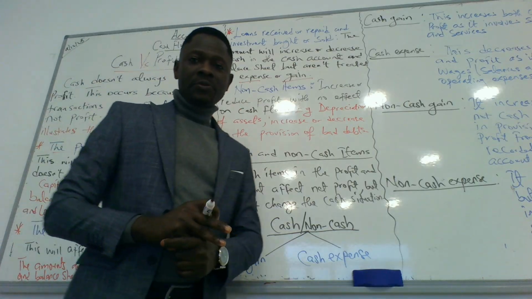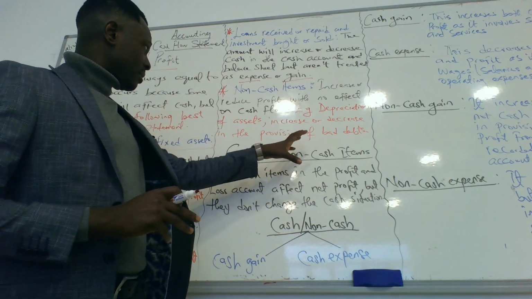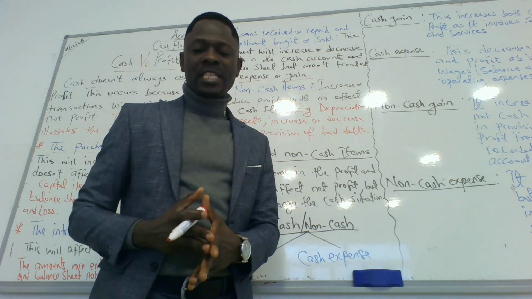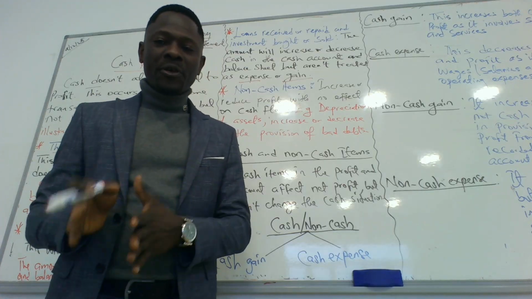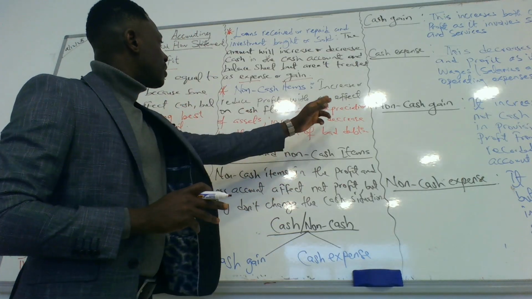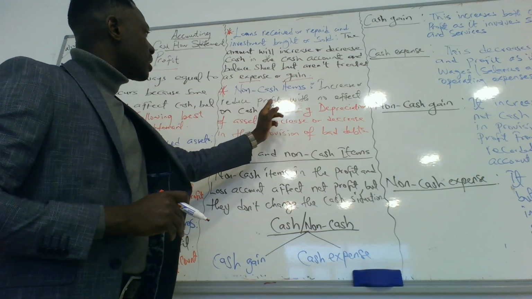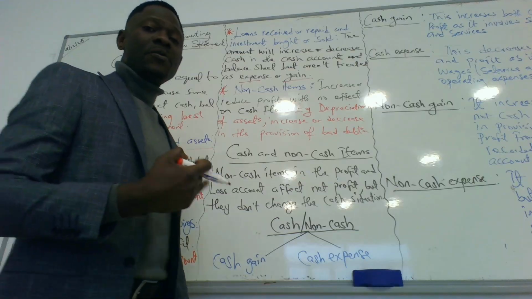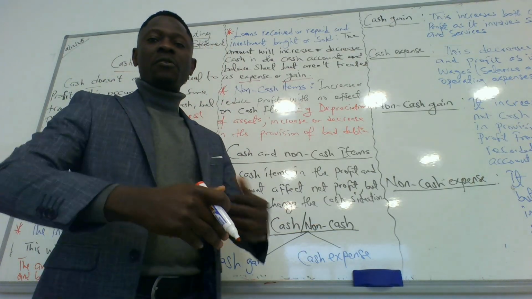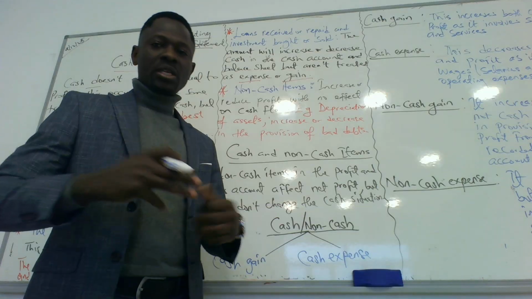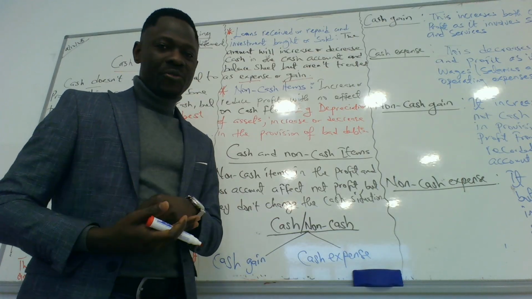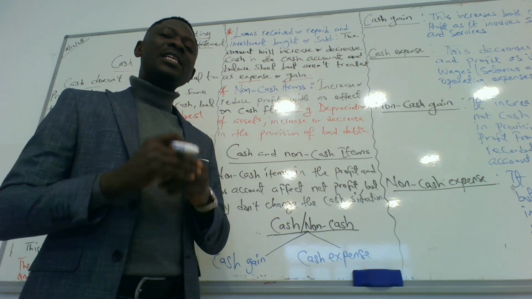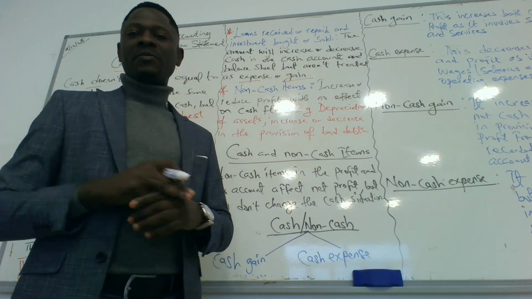Then non-cash items. Non-cash items increase or reduce profits but do not affect cash, because we call them non-cash items. A non-cash item would not affect cash. Examples of non-cash items are an increase or decrease in provision for bad debt, and depreciation. These would not affect cash, but would affect the profits of the business, because they are recorded in the statement of profit or loss and other comprehensive income.